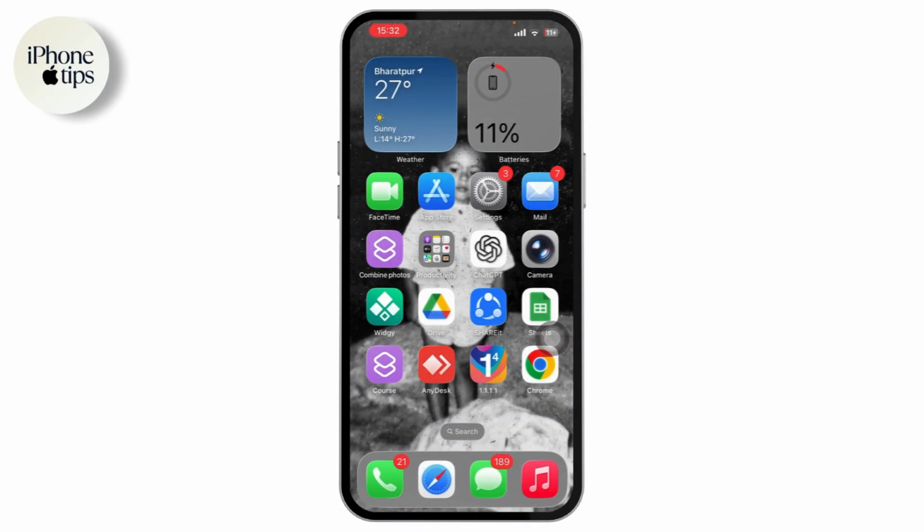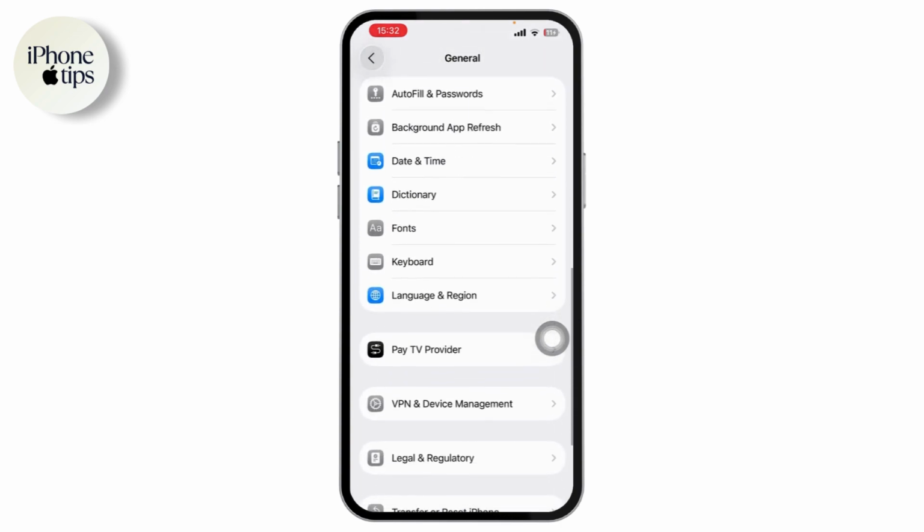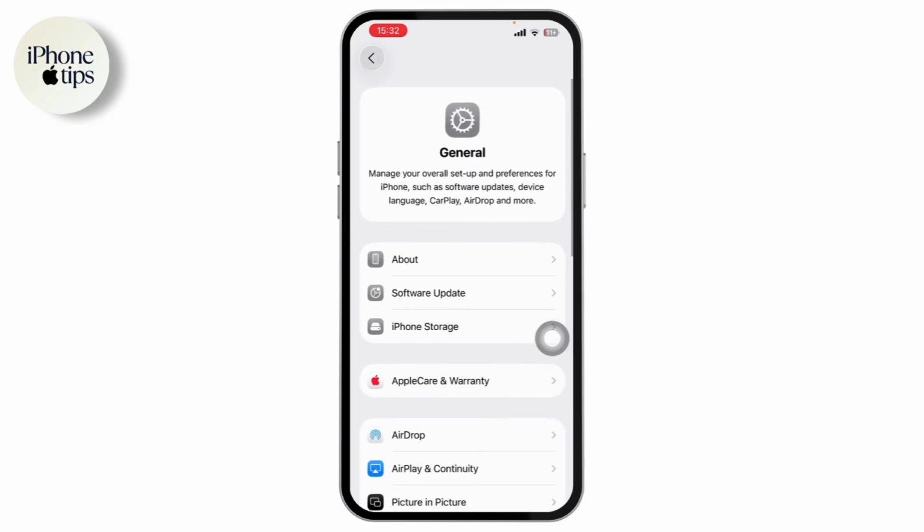And you need to offload the application. Sometimes this might help. In order for you to do that, all you have to do is open up your settings again. After that, scroll down, go with general. And now you want to scroll down and find out the iPhone storage, which is right here.